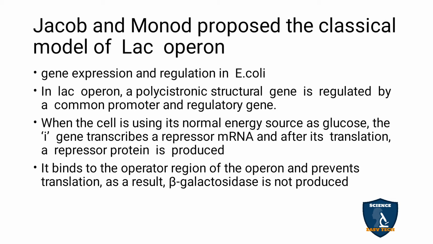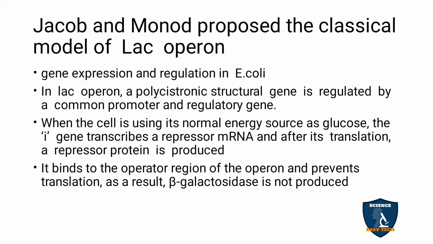When the cell is using its normal energy source, glucose, the glucose gives energy. If you are tired, you will take glucose as a drink. Like that, the cell is also normally taking the energy source from glucose.